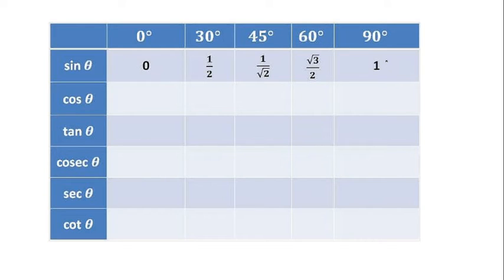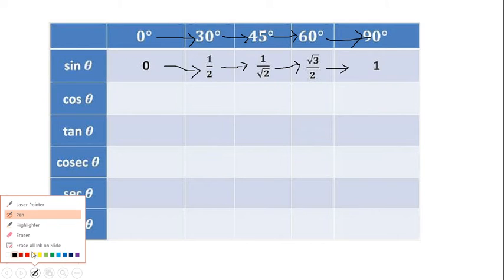Again, there is a trick to remember. Look at here, these angles are increasing, from 0 to 30, 30 to 45, 45 to 60, 60 to 90. Because angles are increasing, these values are also increasing: from 0 to 1 by 2, 1 by 2 to 1 by root 2. Maybe you are thinking, between 1 by 2 and 1 by root 2, which is greater? So 1 by root 2 is greater. From 1 by root 2 to root 3 by 2, and root 3 by 2 to 1, again these values are increasing. First of all, angles are increasing, values are also increasing.